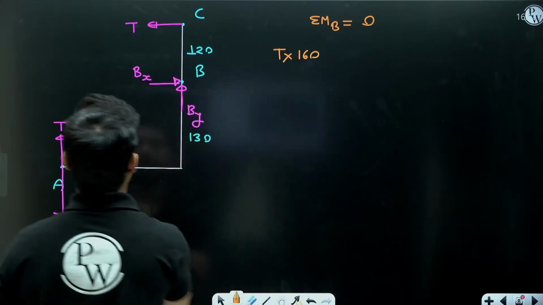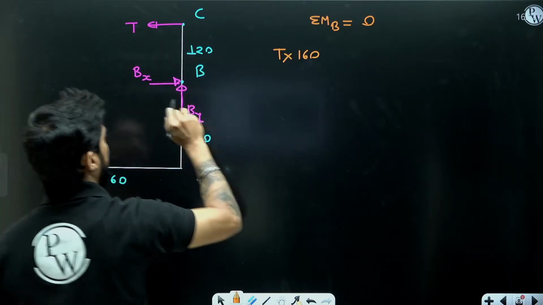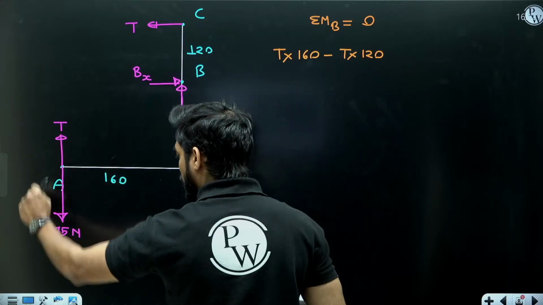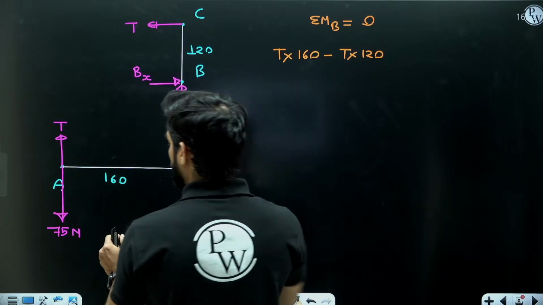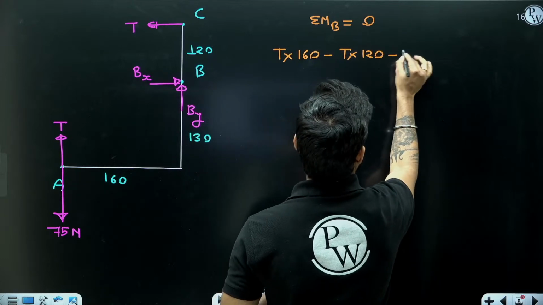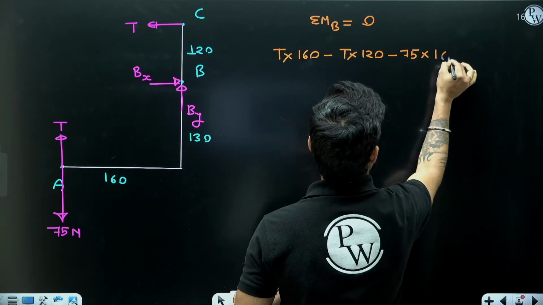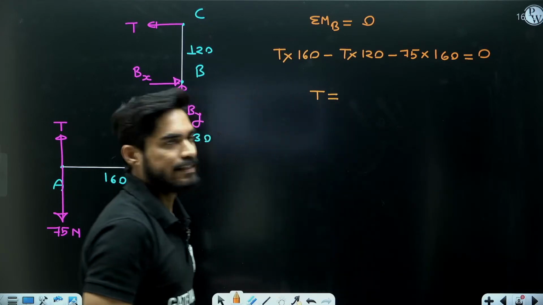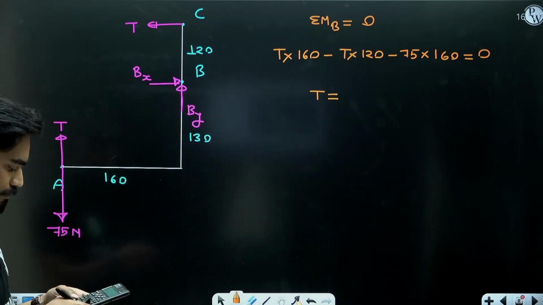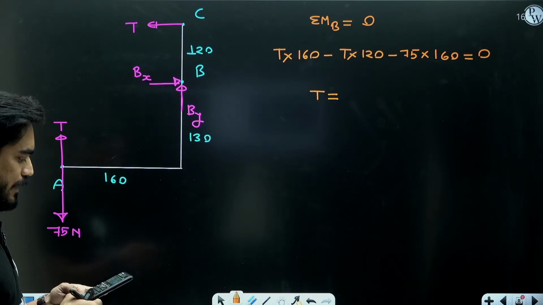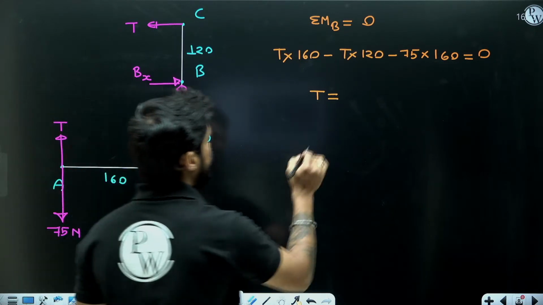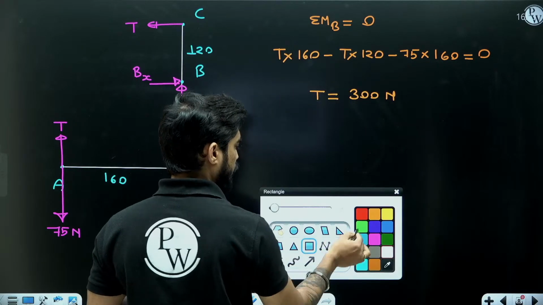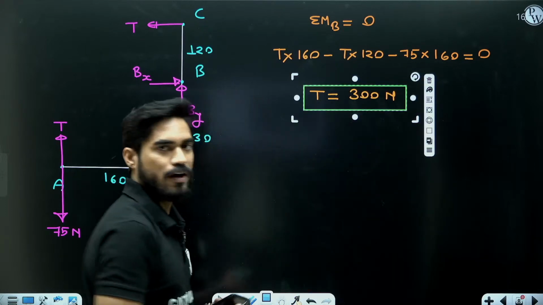Clockwise. Moment of this T is anti-clockwise, so minus T into 120. And moment of this 75 Newton will also be anti-clockwise, 75 into 160 equals to 0. So what is the tension in the cord? It will be 75 into 160 divided by 40, means 300 Newton. I am getting tension in the cord 300 Newton.